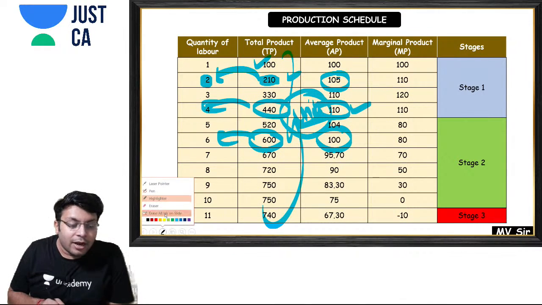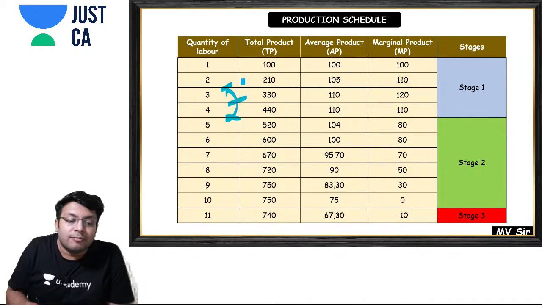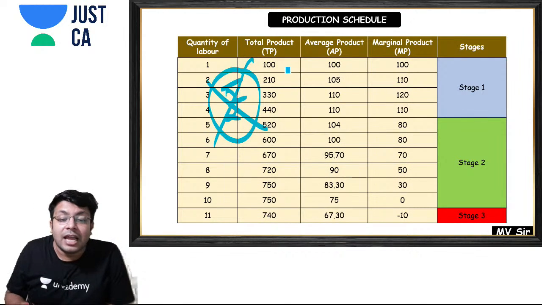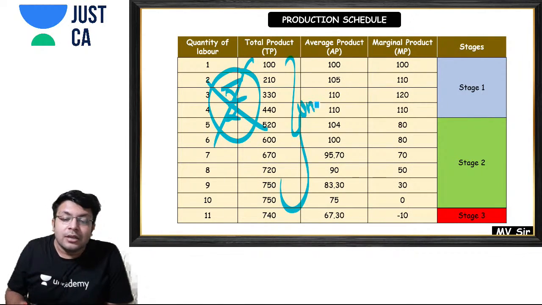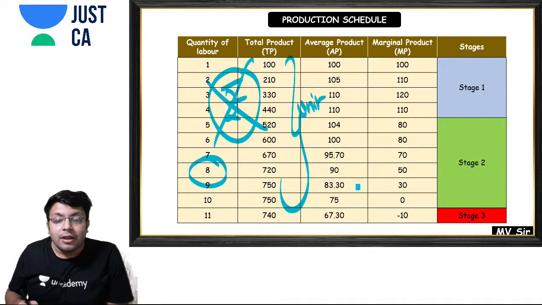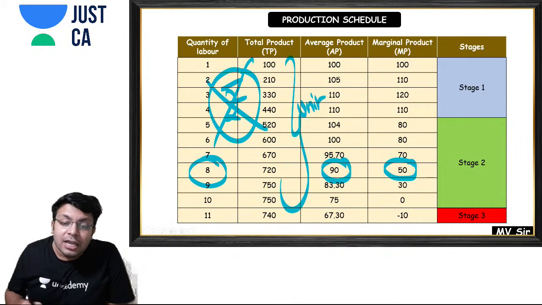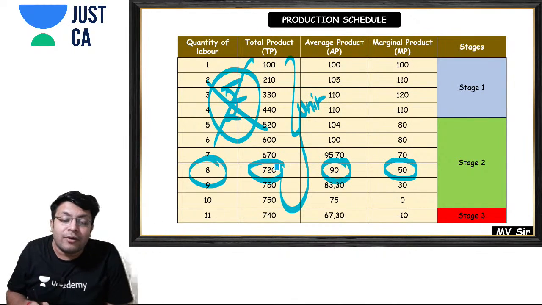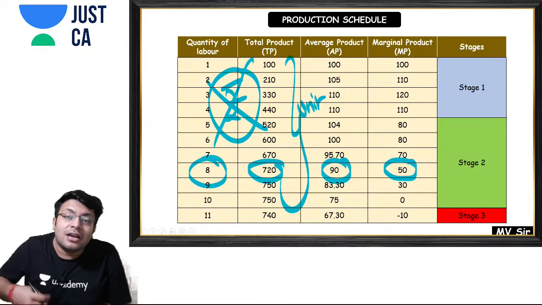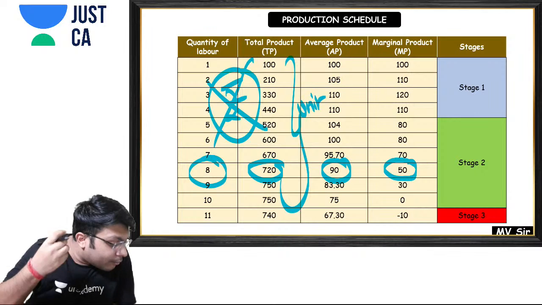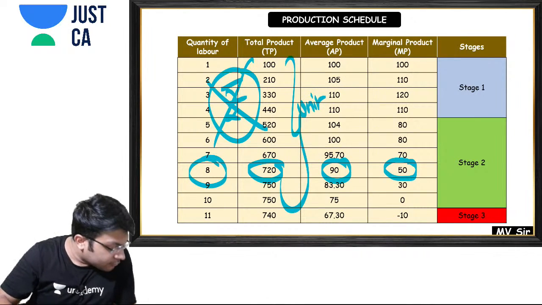This is units of output, and this is not expressed in terms of money. This is expressed in terms of units. So for example, at 8 quantity of labor, you have 50 units of marginal product, you have 90 units of average product, you have 720 units. So we are concerned with the number of units and not with the money amount. Yes. Next.